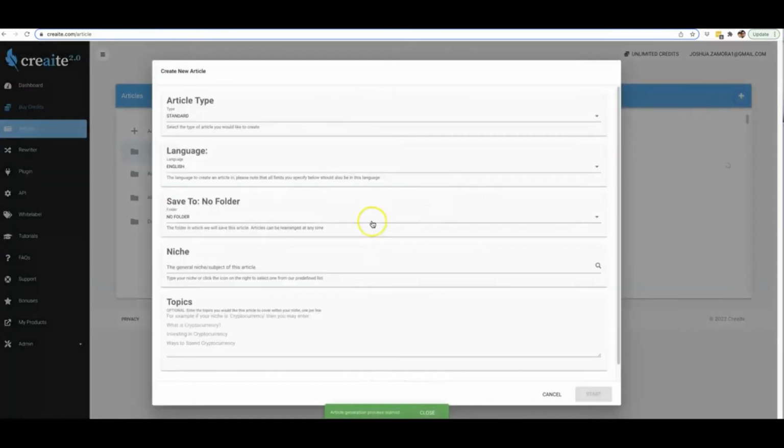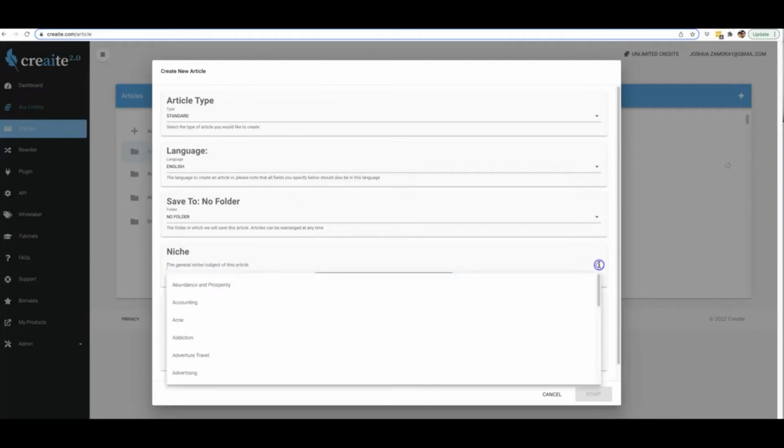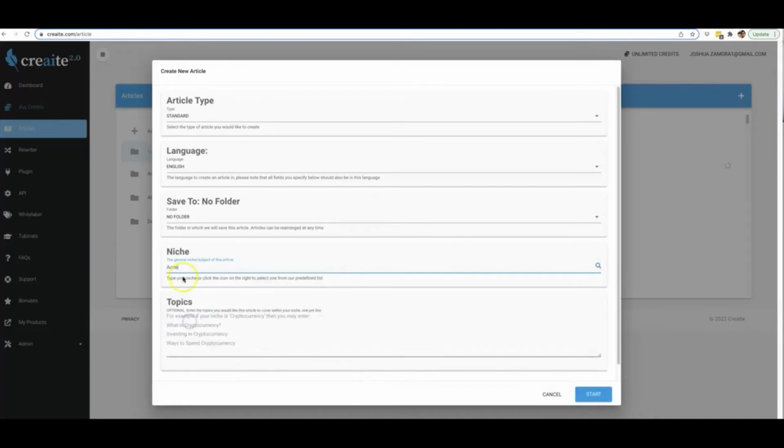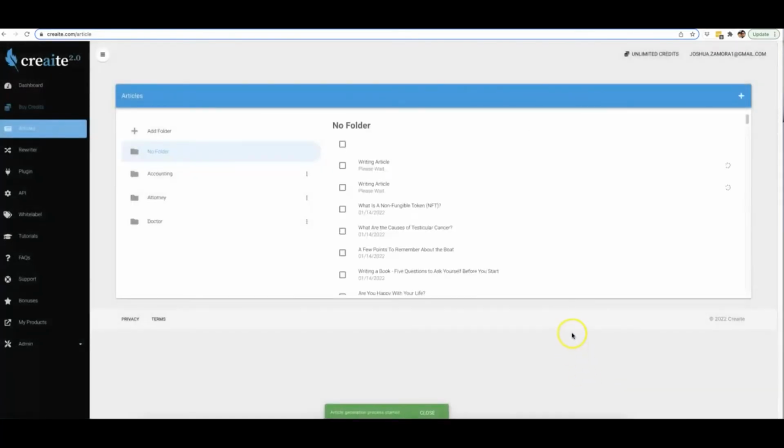And now I kind of just want to show you, if you come back in here and all you want to do is just select the niche and you really don't want to guide the topic of the article at all, literally all you have to do is just, again, come in here, select the niche, hit start, and that is it. That is literally all you have to do, okay? It literally takes seconds for anyone to come in here and be able to do that.